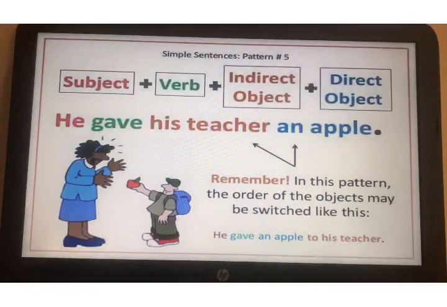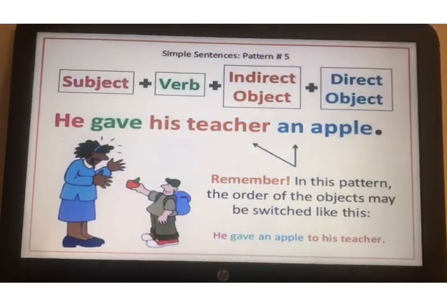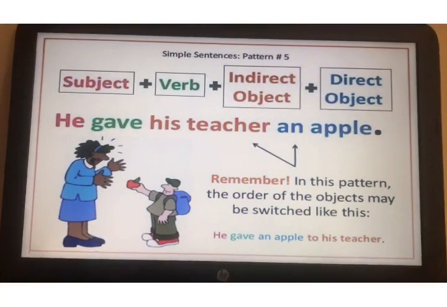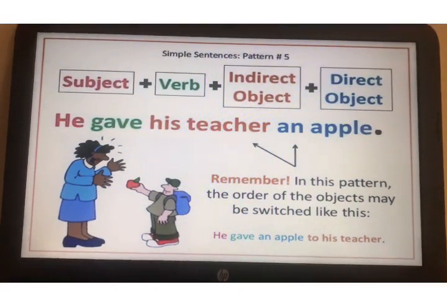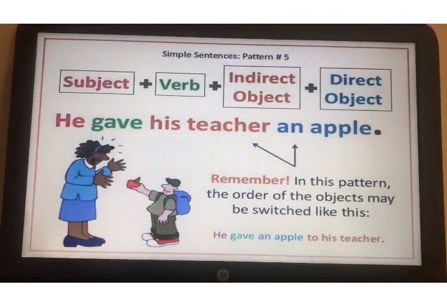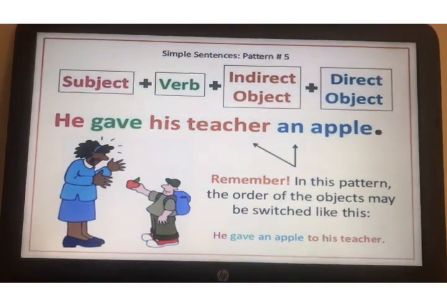Okay. Here as you can see, he gave his teacher an apple. What did he give? An apple. An apple is the answer to what, and it is a non-living thing. So it is a direct object. To whom did he give? To his teacher. And his teacher is a living being. So it is an indirect object. Okay, so you have to ask the question what, the answer to what is the direct object and it is a non-living thing, and the answer to whom or for whom is the indirect object and it is a living thing.